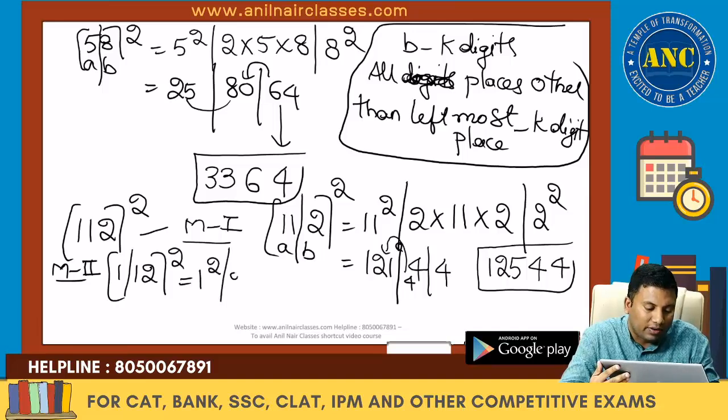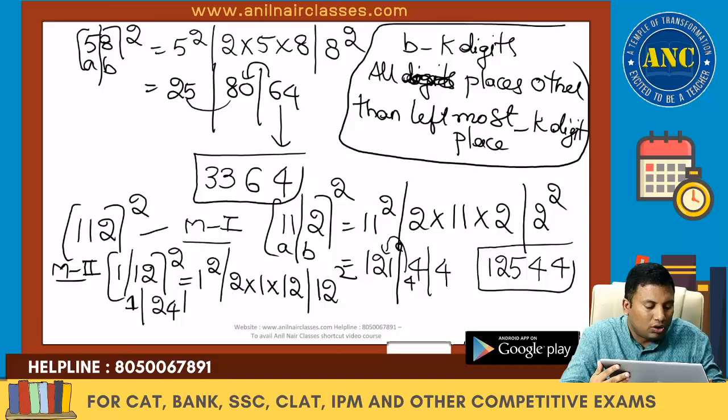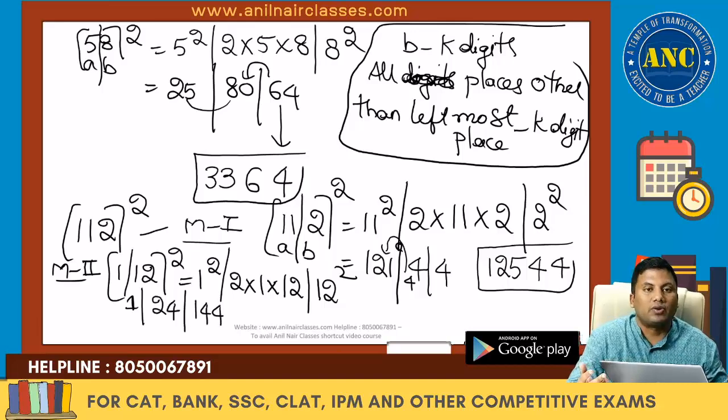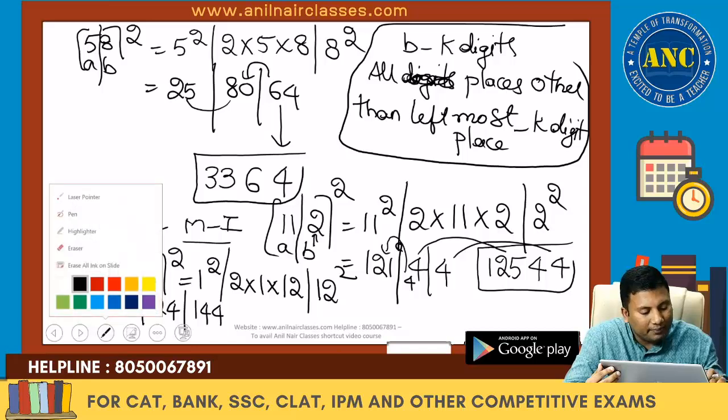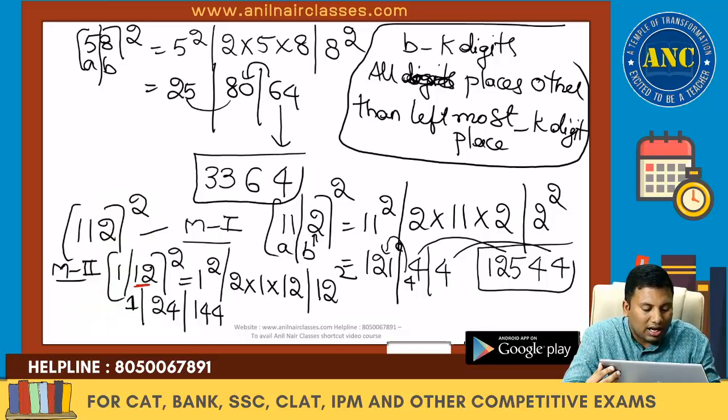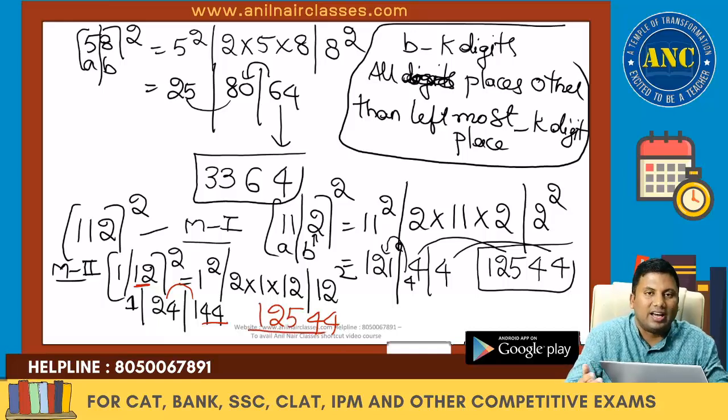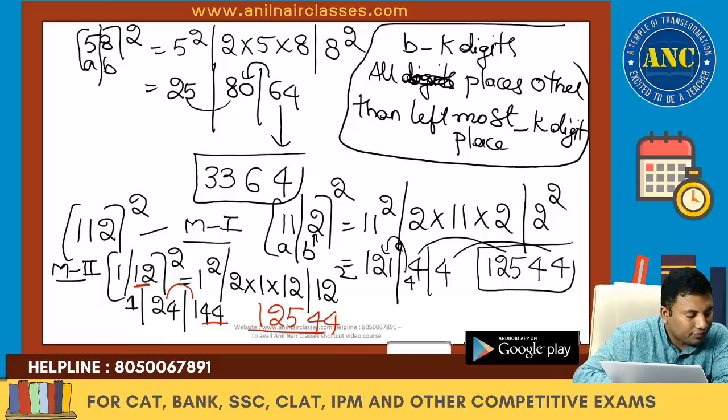Next it is A square, next is 2AB and next is B square. This is 1. 12 twos are 24. 12 square is 144. Here B is taking the unit digit, that is why only the unit digit is written. Here B is taking 2 digits, so the last 2 digits are written. 44. 1 carried. 24 plus 1, 25. Write down the leftmost as it is. 125. Right? 12544.